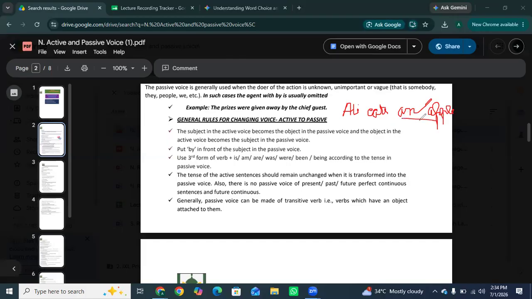Subject changes into object, so an apple comes first. This is a sentence in active voice. Now in passive: an apple is eaten by Ali.